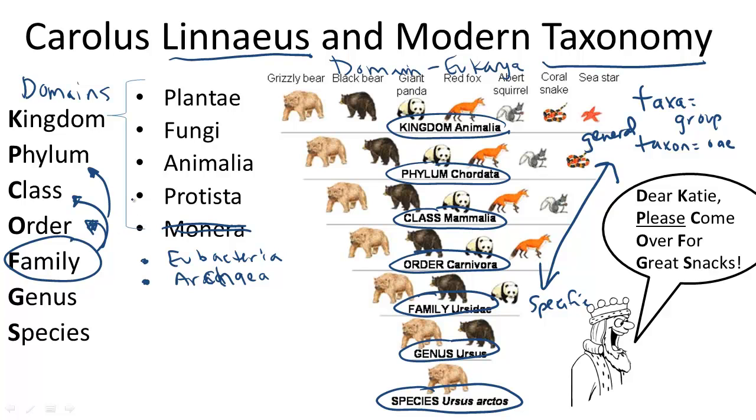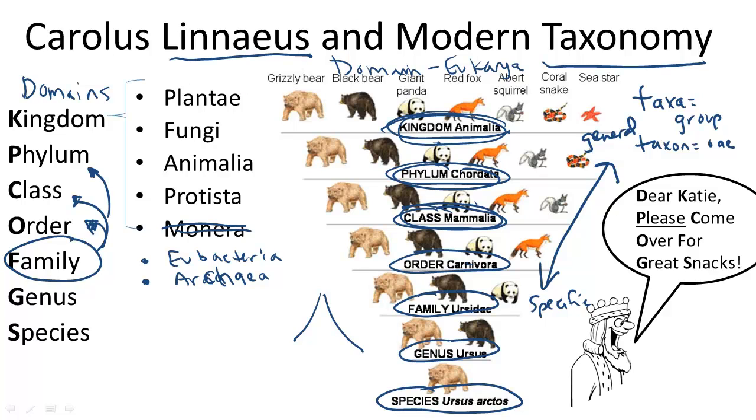For example, bears and humans. Bears and humans are in the same kingdom because they are all animals. They are also in the same class and phylum, but they are in different orders. Bears are in the Carnivora order, while humans are in the primate order. Going down from there, they diverge, and they cannot have any other more specific taxa in common. But going up, if they are in the same order, then they are also in every taxa above it.